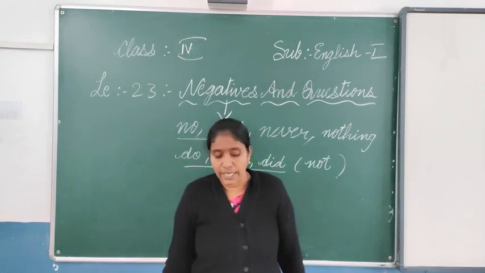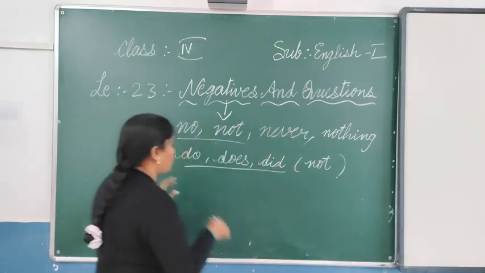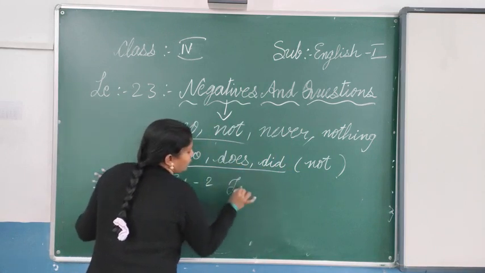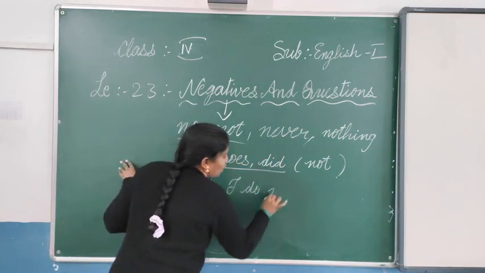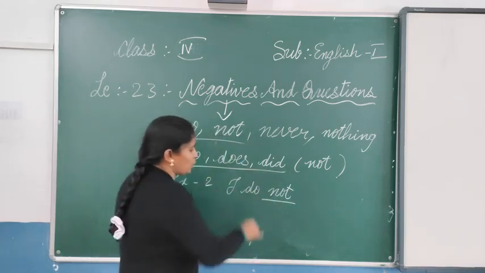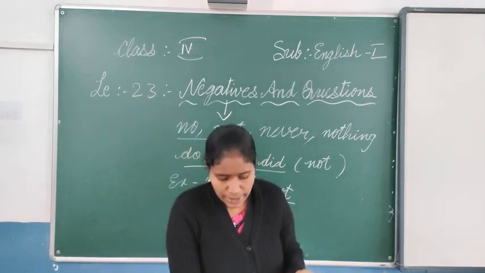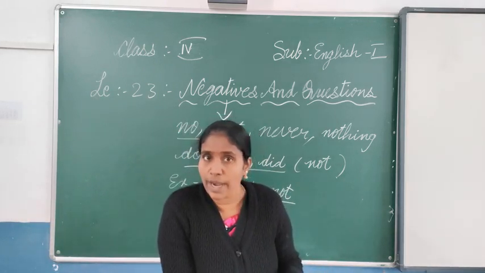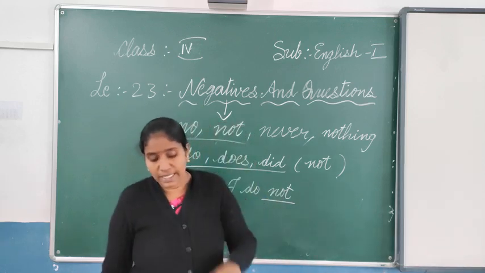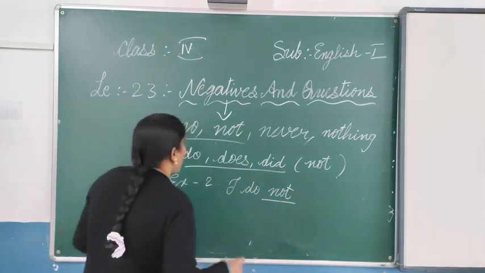I do dash have a notebook. I do not have a notebook. What do you have to add there? Not. Same thing, she does. What do you have to add? Not. Just add that. You can complete the rest by yourself. And the 6th one, you see they have given only that, and you have to add there.